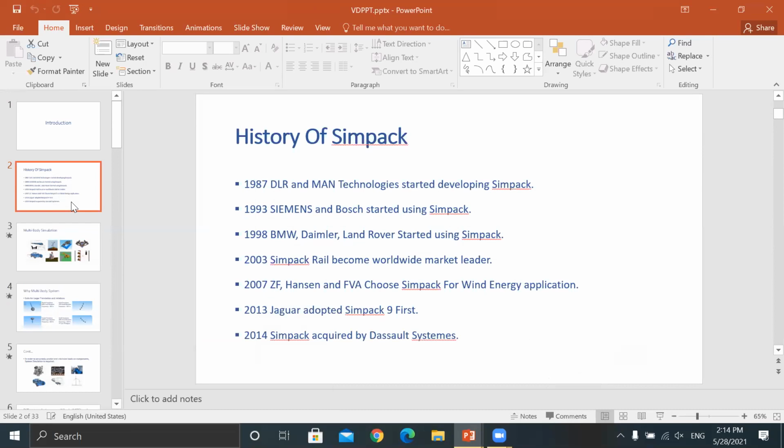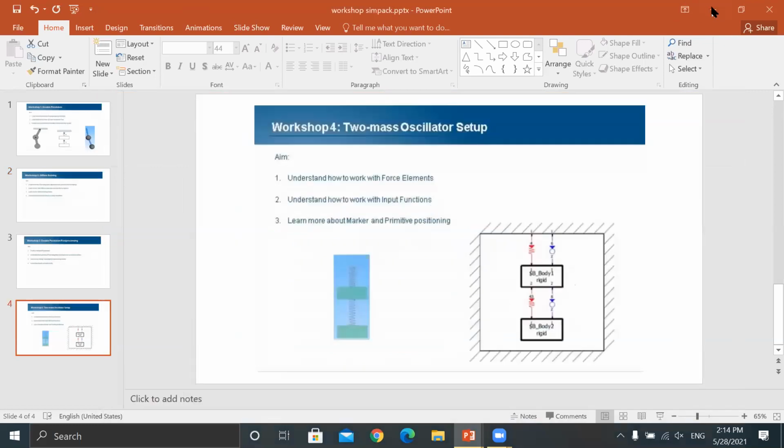Then BMW, Land Rover, and all the major companies started using SIMPAC software. And lastly, in 2014, Dassault Systèmes acquired SIMPAC software. Now SIMPAC comes under the Simulia brand.